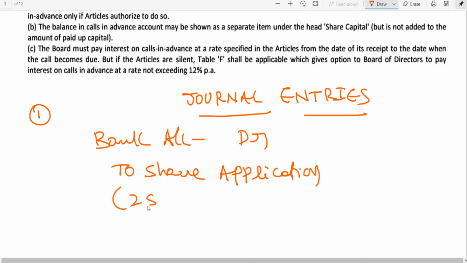How many shares? 25,000, and application is 25, no? 25,000 times 25, 6,25,000.